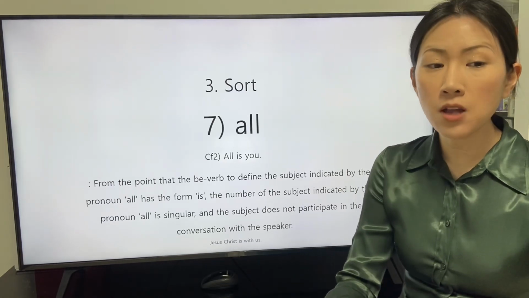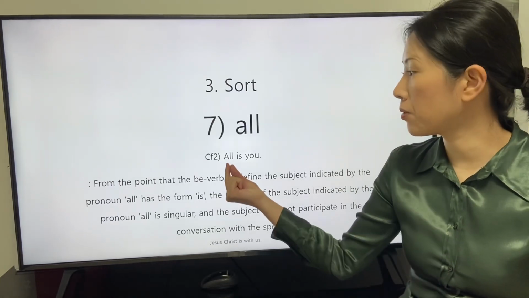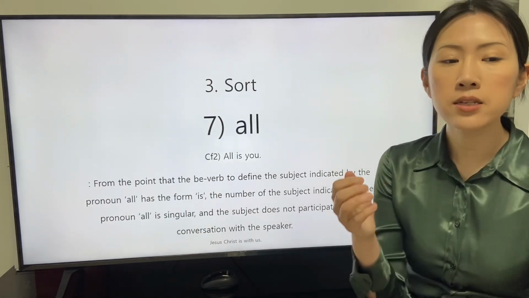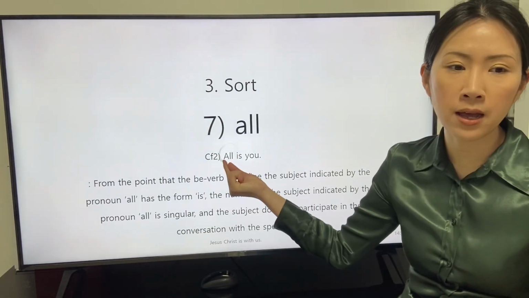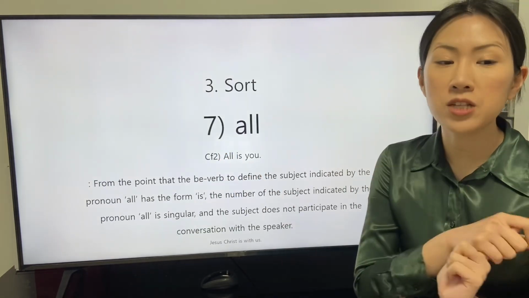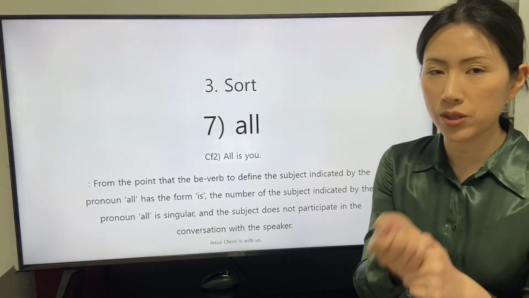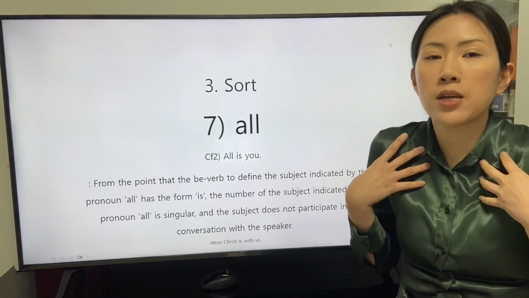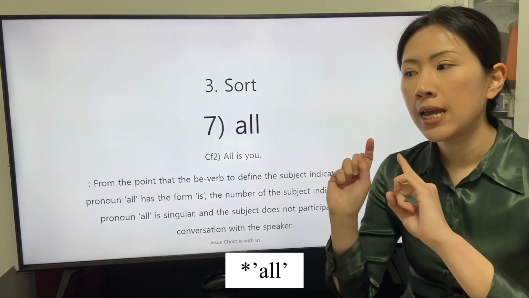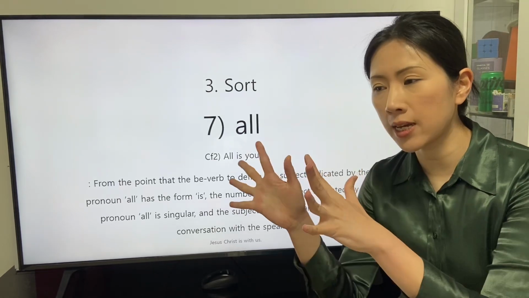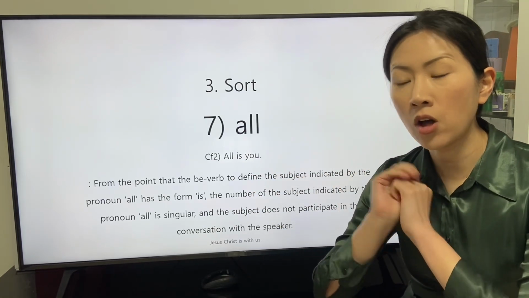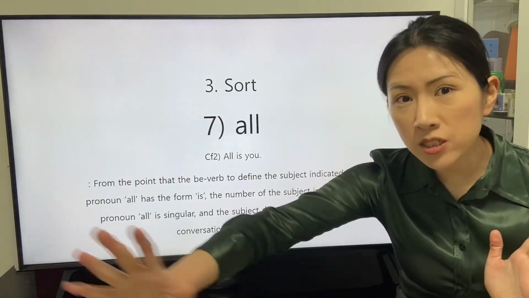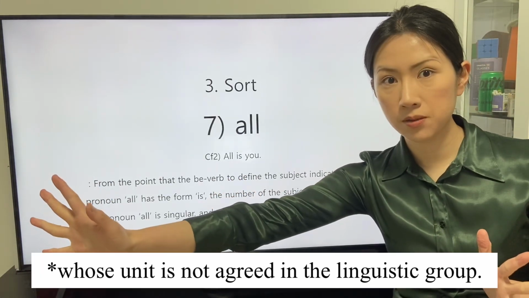The number of the subject is singular, and the subject does not participate in the conversation with the speaker. So we can understand that the pronoun is able to indicate a singular subject or a range of subjects.